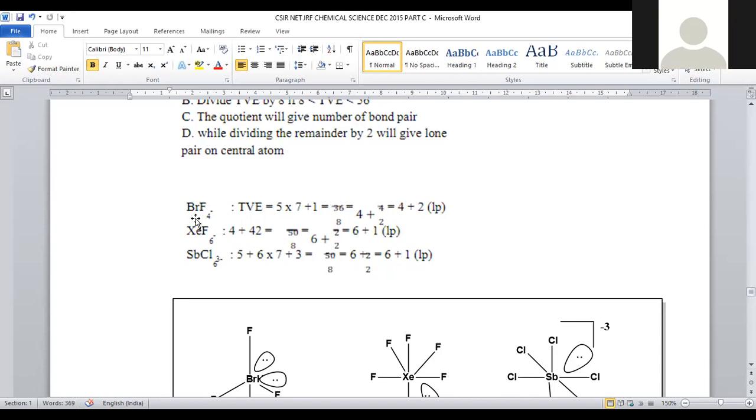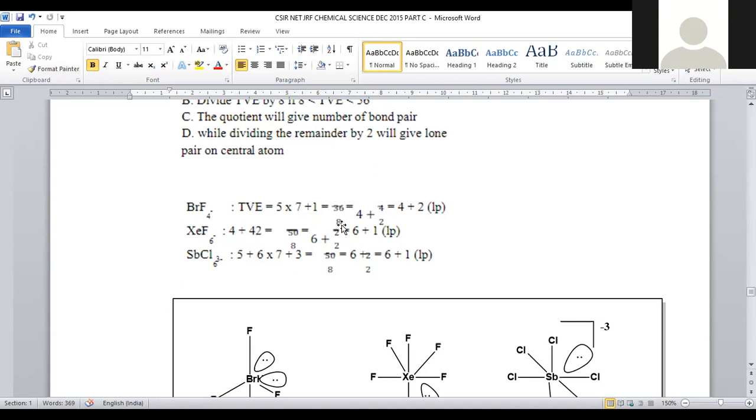ns2 np5 will be the outer electronic configuration. ns2 np5 means total how many? 7 valency electrons will be there. How many halogens? Here bromine and 4 fluorines, 1 bromine, total 5 are there. 5 into each halogen consisting of 7 valency electrons. So 5 into 7, plus 1 electron on its valency shell, because that 1 electron is also added for the negative charge, so here it is 36.